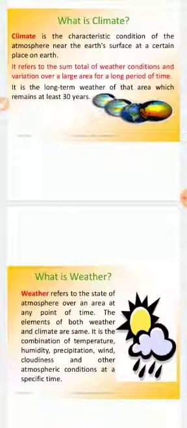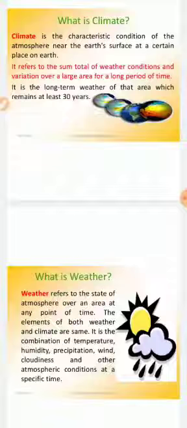And when the atmosphere is considered over a certain period of time, maybe 30 years or more, a long period, then we term that climate. It's not weather. Climate refers to the sum total of weather conditions and variations over a large area for a long period of time.